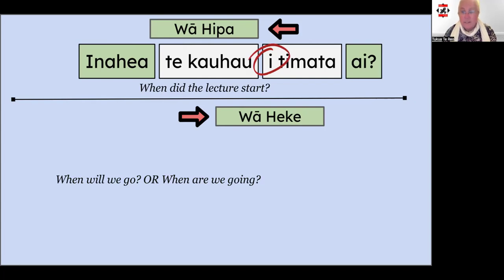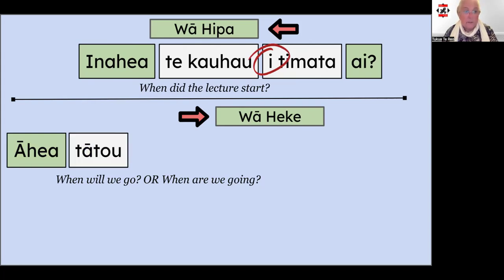So the rerepātai starts with āhea, our subject, which in this case is we. Let's use tātou. And then we add the tūmahi, haere, and there's no other kupu necessary. We'll finish off with our punga, ai. Āhea tātou haere ai. When will we go?